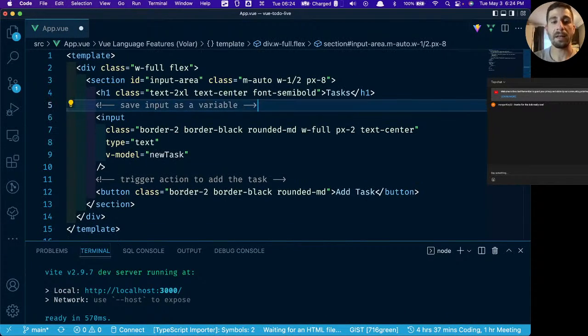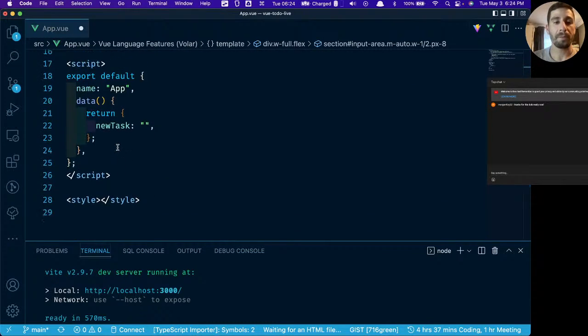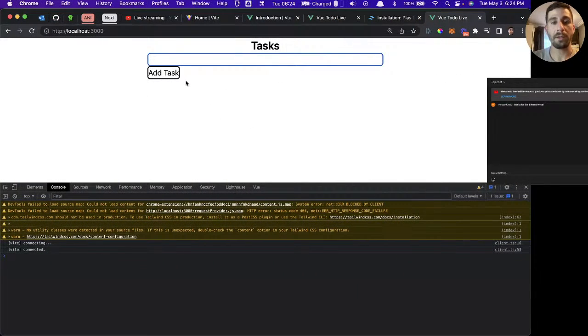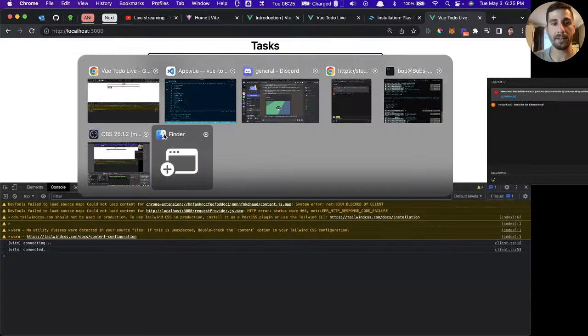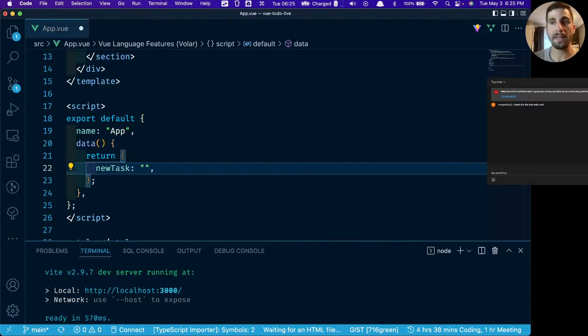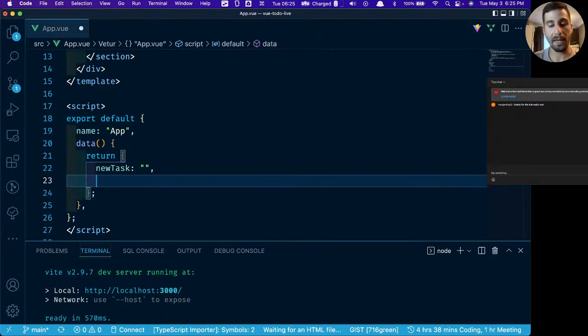So now we have our two-way data binding. What we can do from here is we need to be able to save that value. So when we click this add task button, we want it to take the task that's in here. We want to throw that value into an array somewhere and then clear this out so we can start entering our next task. So let's start by creating an array, and this array is going to contain all of our tasks. So let's say tasks, and it's going to be an empty array.